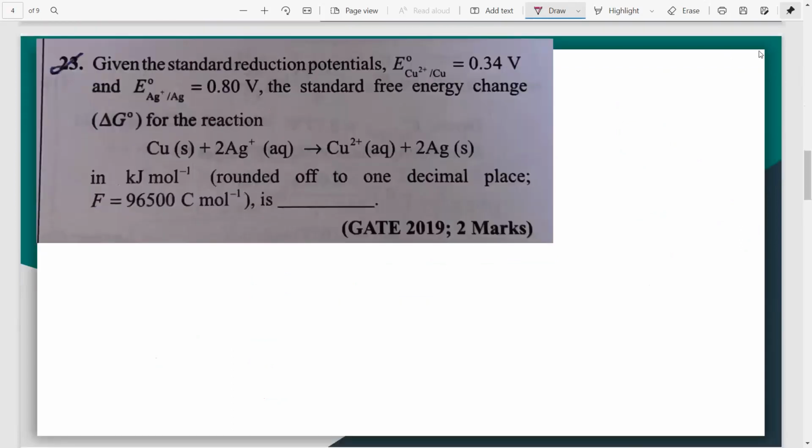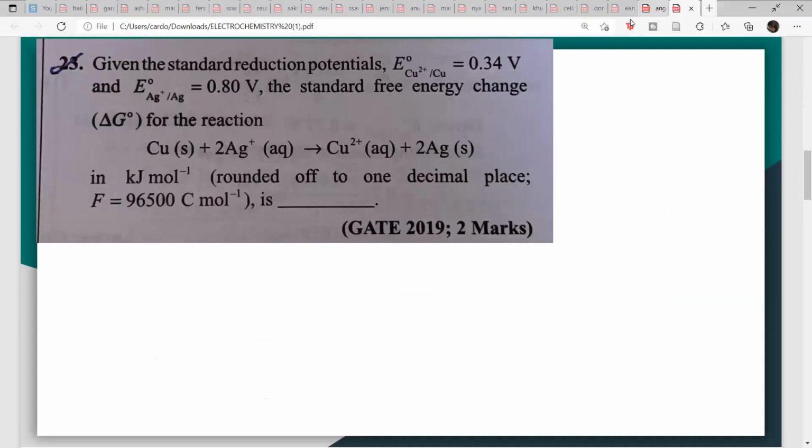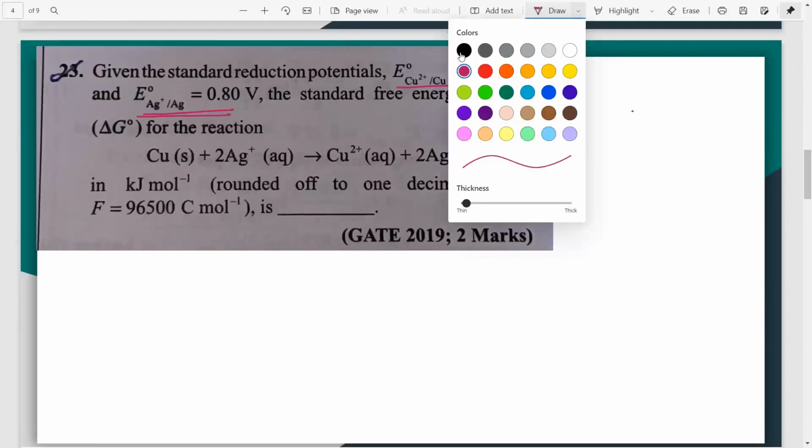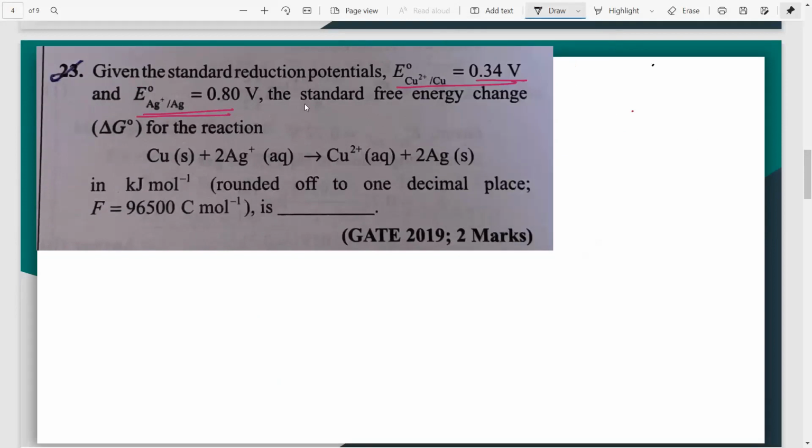We'll do one last question and then we'll wind up. So the question says the standard potential is for these two halves. One of them obviously will be the oxidation half and the other one will be the reduction half. They have given you these values and they're asking you to calculate the standard free energy change, that is delta G naught. Now I've given you the formula: delta G naught is equal to minus nFE0 cell.